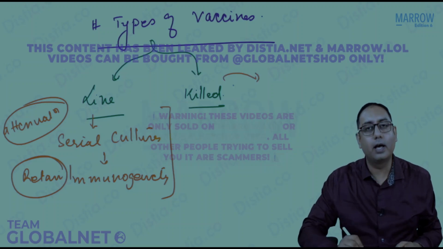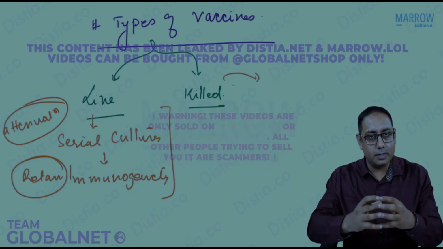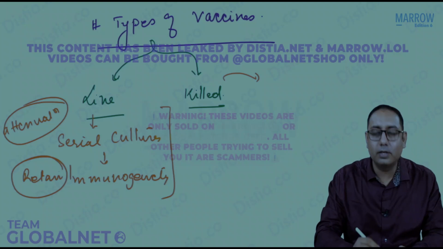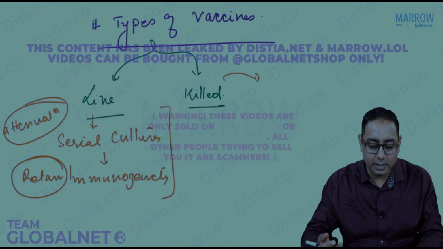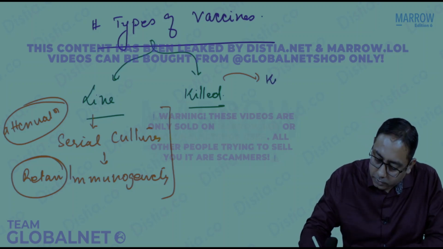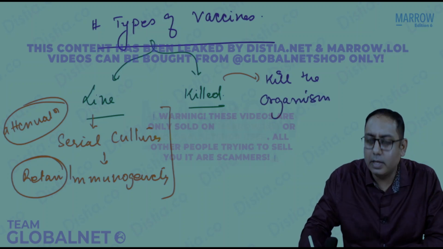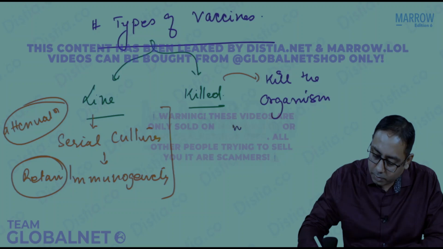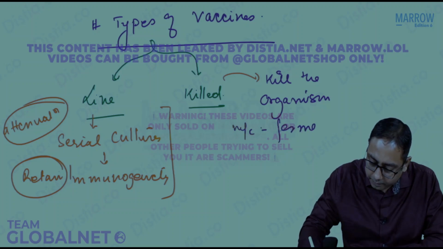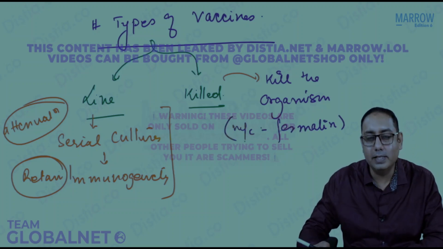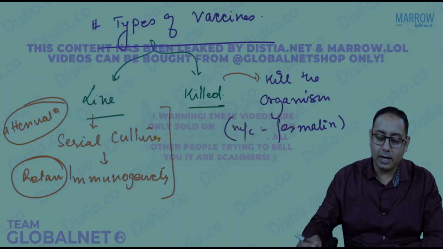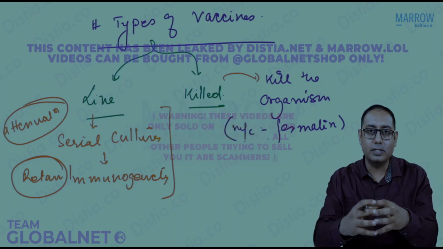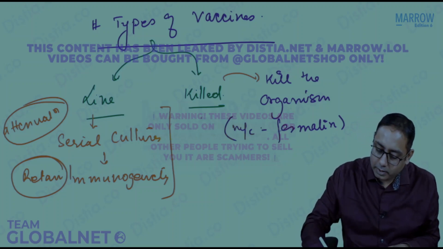And on the other hand, you can have a killed vaccine, where you take the organism and you just beat it very hard so that it loses the outer shell and it dies. So basically in a killed vaccine, you are going to kill the organism. Usually we kill the organism using chemicals. The most commonly used chemical is formalin. We can use other chemicals to kill it as well.